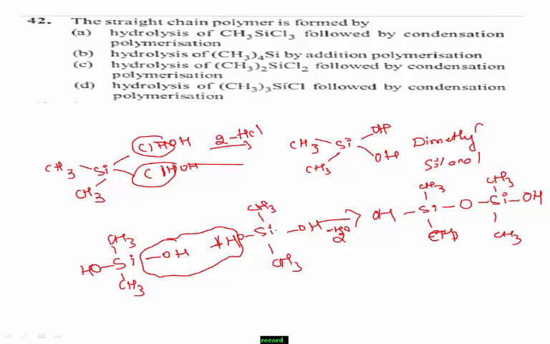Yes, this is the product. Therefore, which one is the right answer? This is option C.